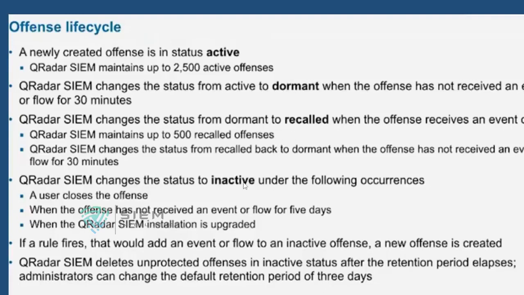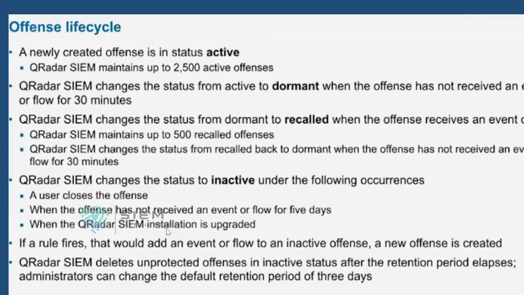If there is no activity for 5 days, then it automatically goes closed and is shown as inactive with a red indication. If you close any offense, it is also considered inactive.